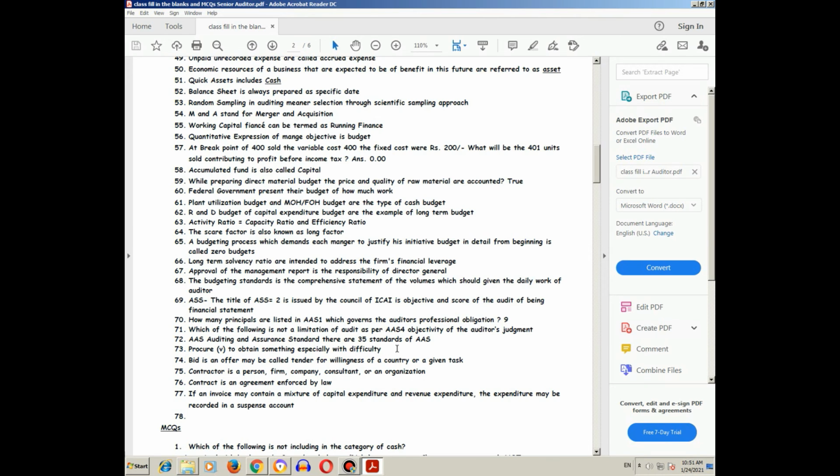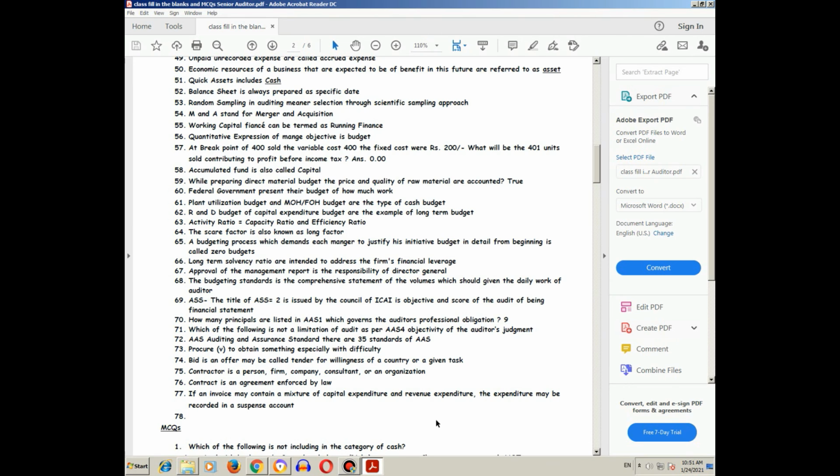Procure is a verb meaning to obtain something, especially with difficulty. A bid is an offer, which may be called a tender, for willingness to undertake a given task.